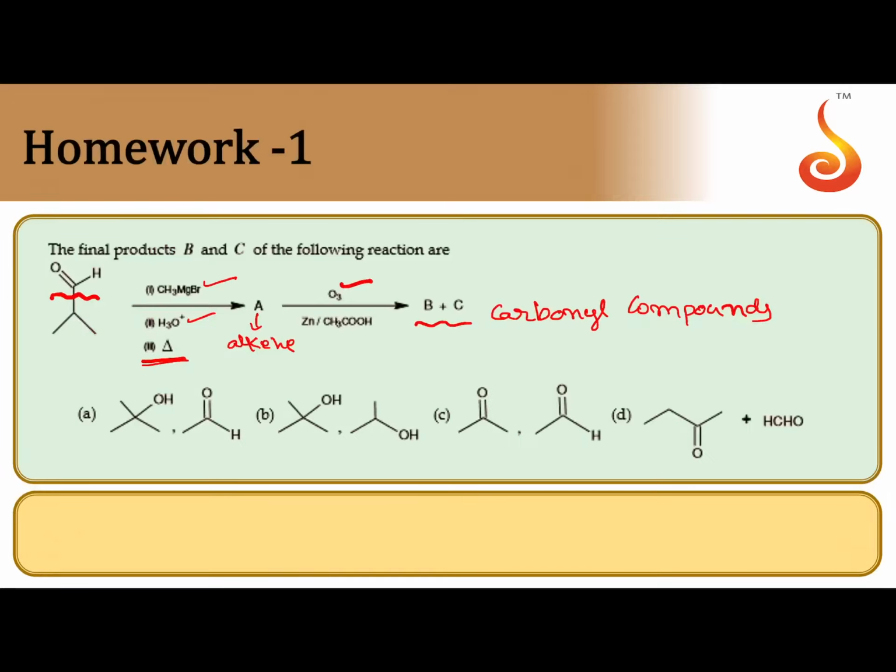Let us take the given compound. This is the compound given to us: 2-methyl propanal.